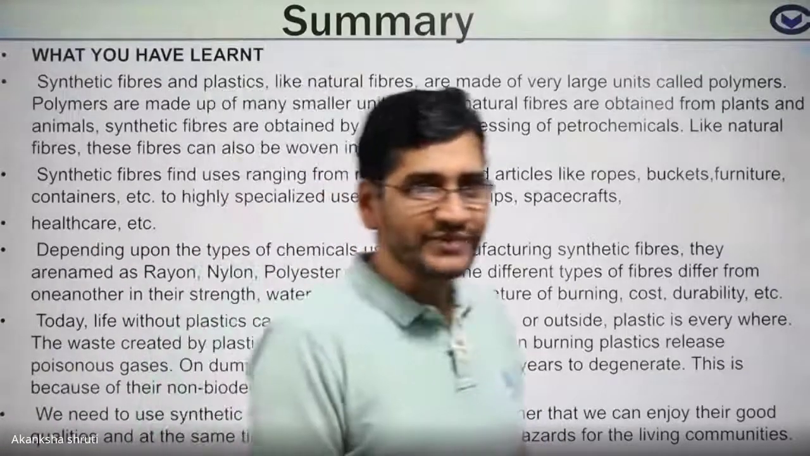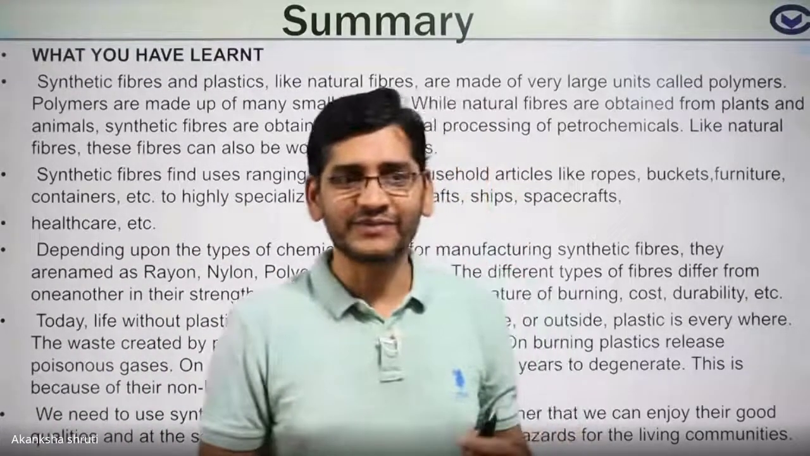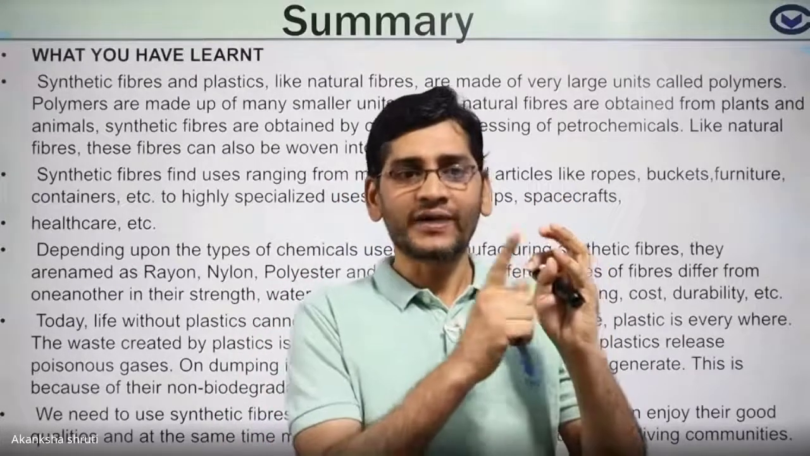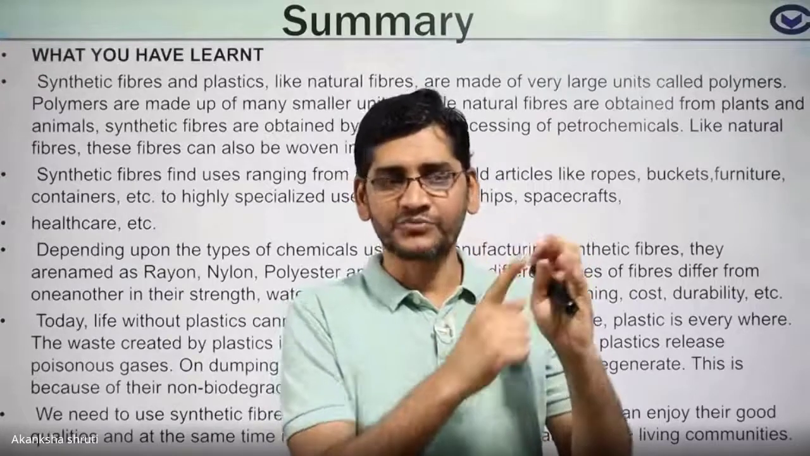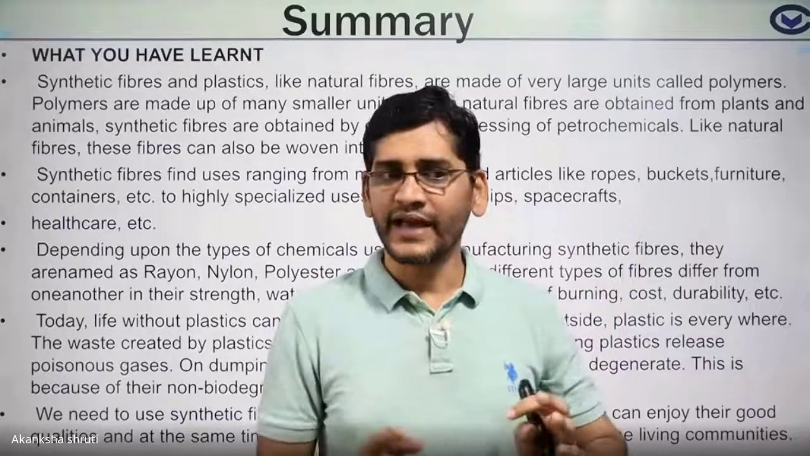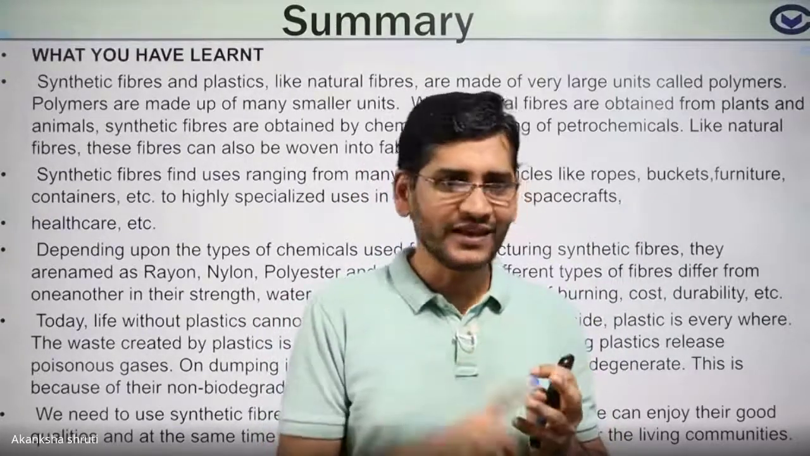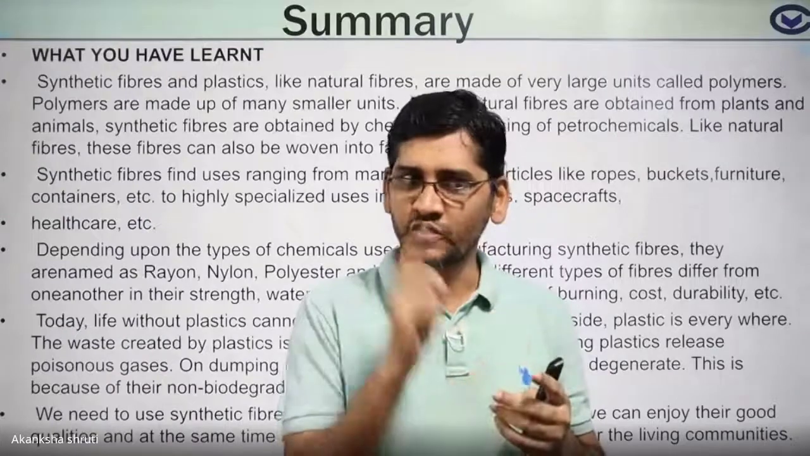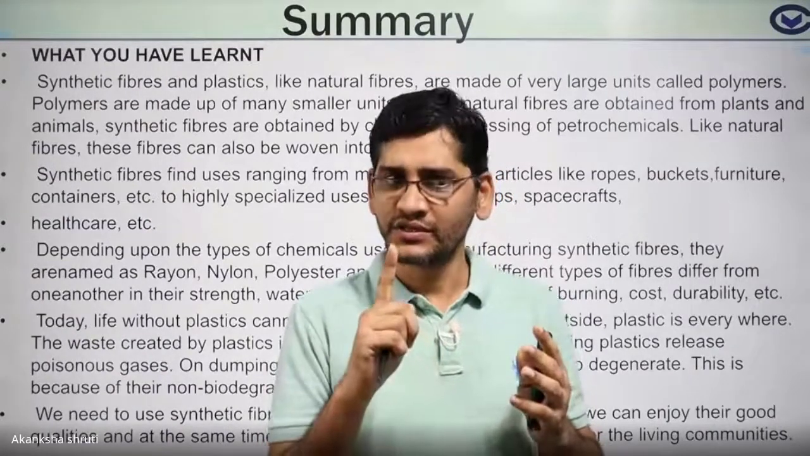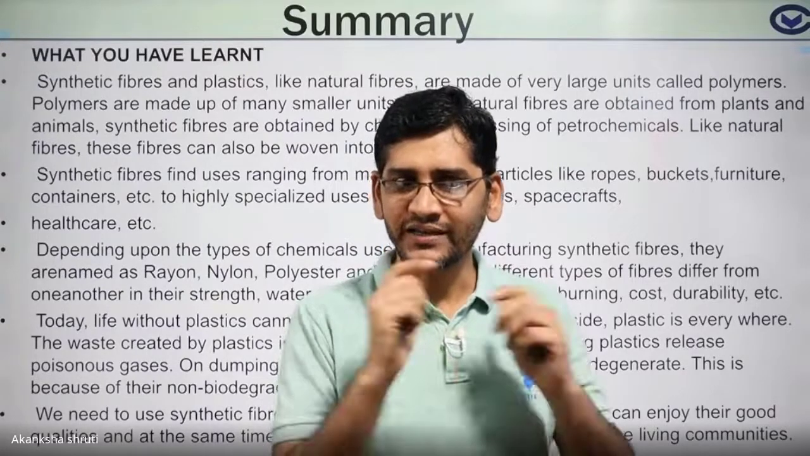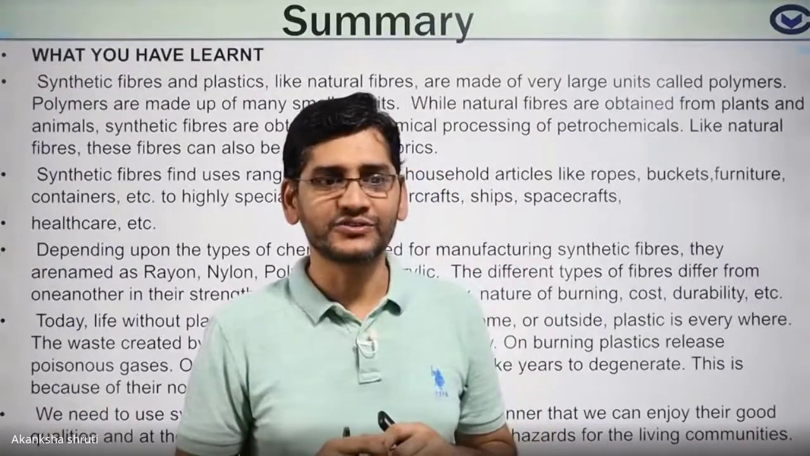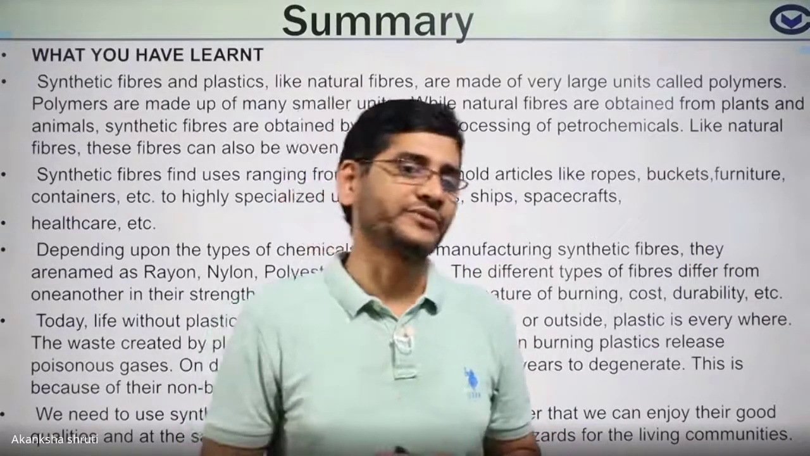So students, the things that we have learned, just in 5 minutes we are going to summarize. First thing, what is fiber? Fibers are of 2 kinds: natural fiber and artificial fiber. Natural fiber: cotton, silk, wool, jute. Artificial fiber: rayon, nylon, polyester, acrylic. These are various uses we had learned. Then we came to the topic of plastic.